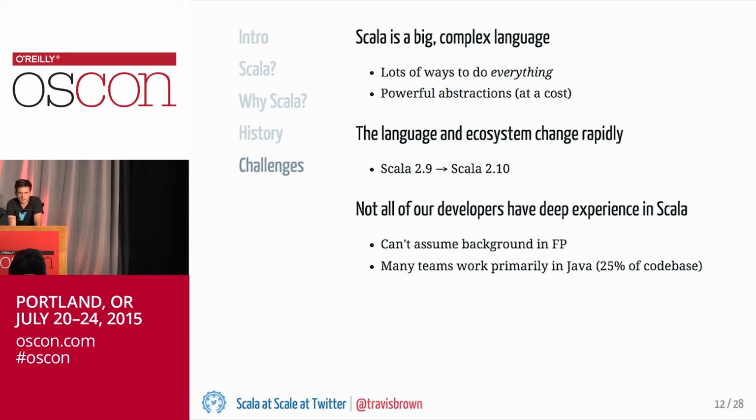Another challenge is that Scala, both the language and the ecosystem, are still evolving fairly rapidly. I joined Twitter last May, and over the first few months that I was there, I got to witness this migration from Scala 2.9 internally to Scala 2.10. There were a lot of things that were introduced in Scala 2.10, a lot of things that were deprecated, and a lot of changes to behaviors that had a big impact on our code base. So the biggest issue there was just getting all the tooling up to speed, but there are changes happening to the language that make it difficult to migrate quickly.